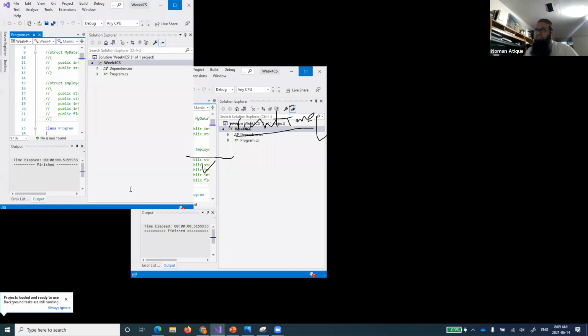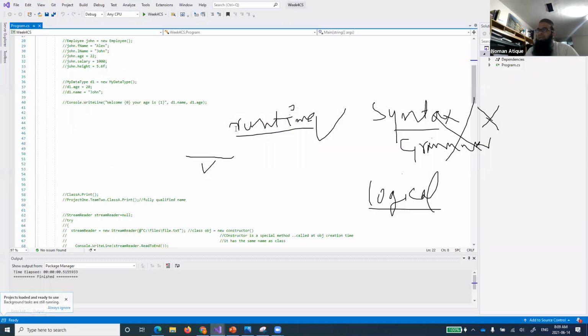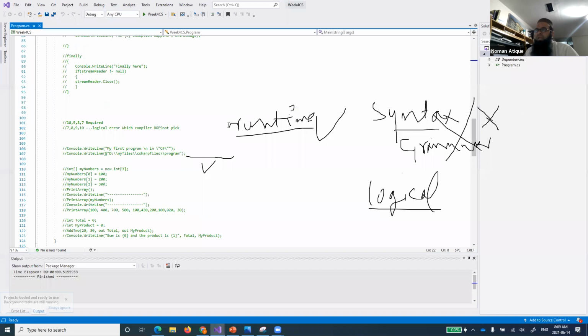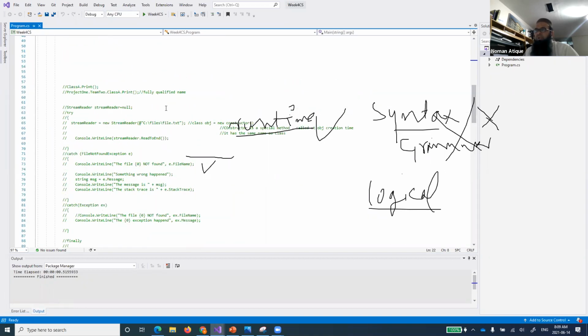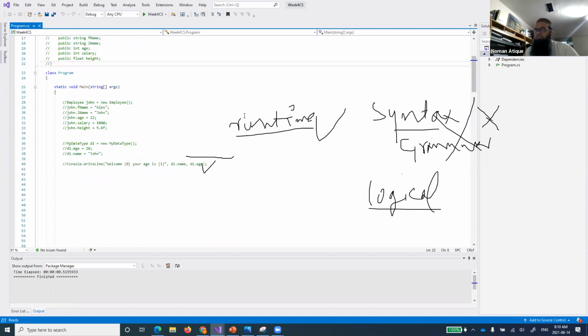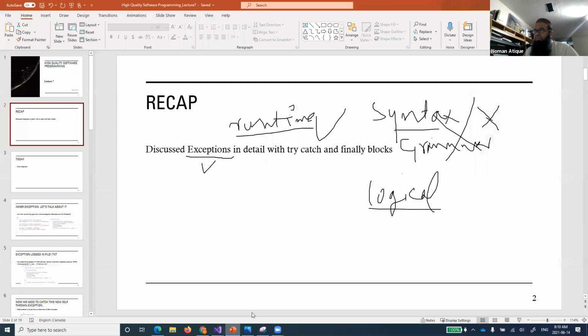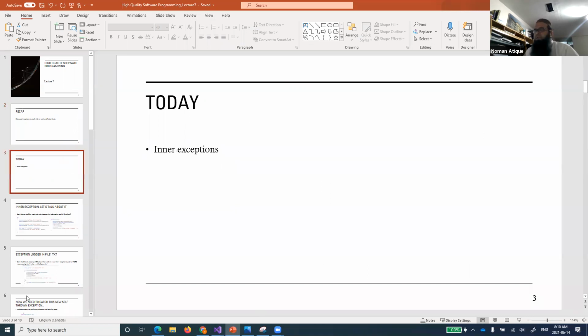So this was our last week's code. I think I have shared this code with you as well, and we were talking about a few important things here. We'll see all of these things together. For today, I will fill in the slides, which I have not yet filled because I was making them complete.